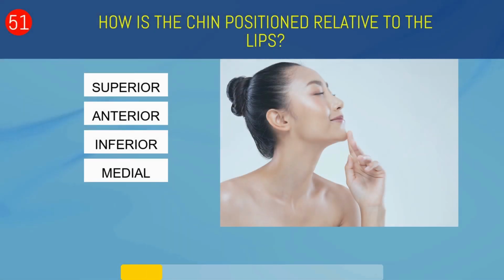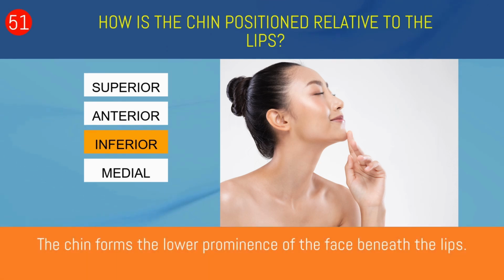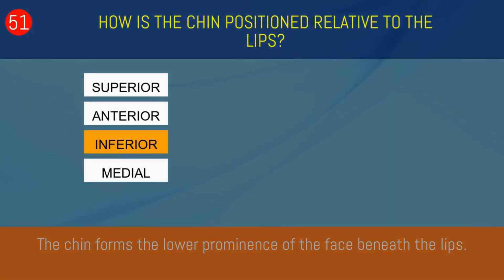How is the chin positioned relative to the lips? Superior, anterior, inferior, or medial? Inferior. The chin forms the lower prominence of the face beneath the lips.